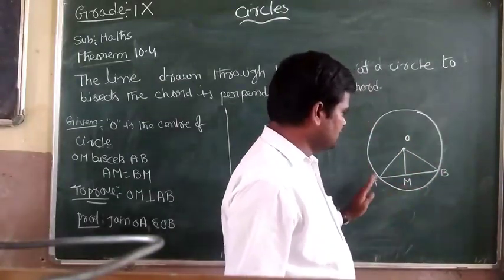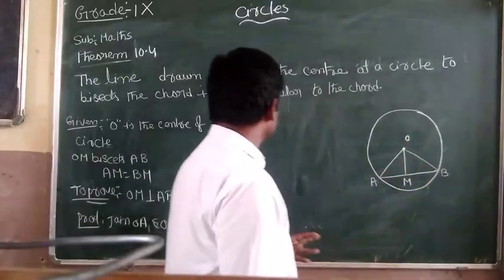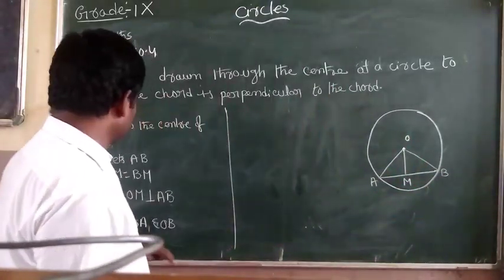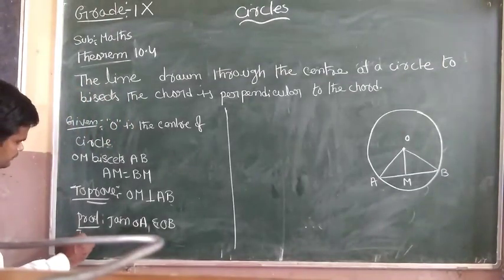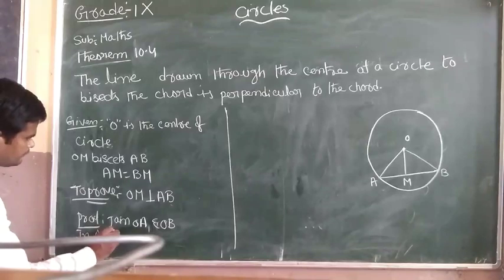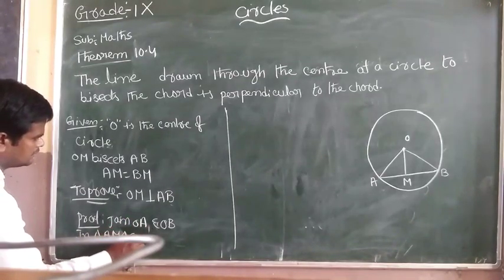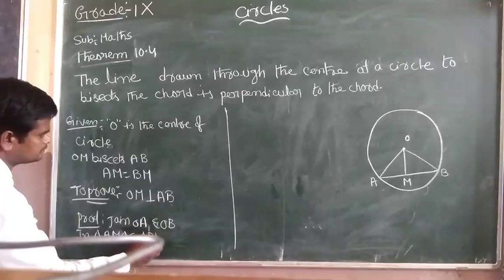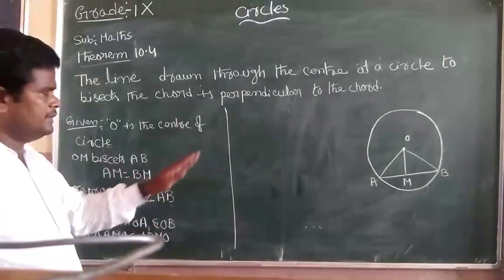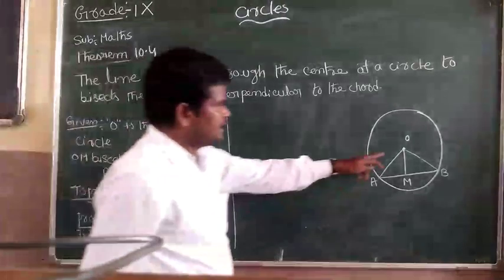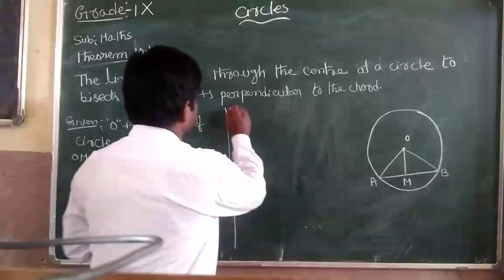Take these two triangles, triangle AMO and triangle BMO.